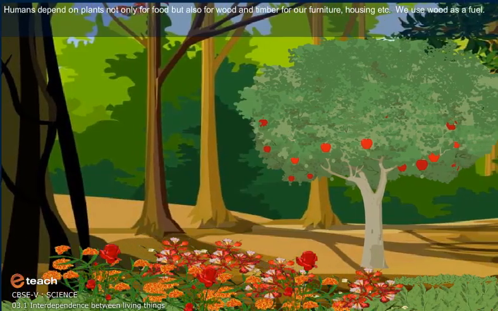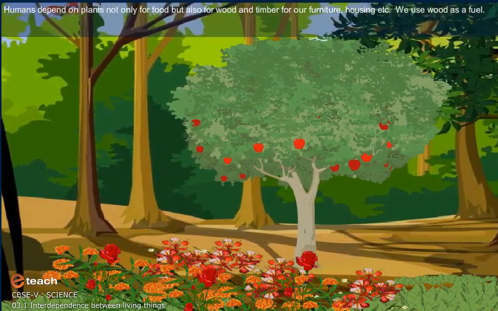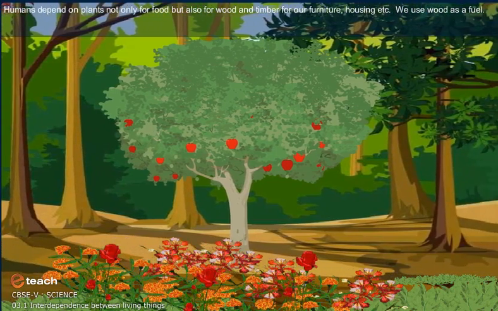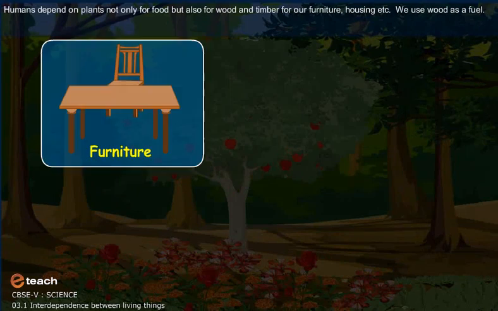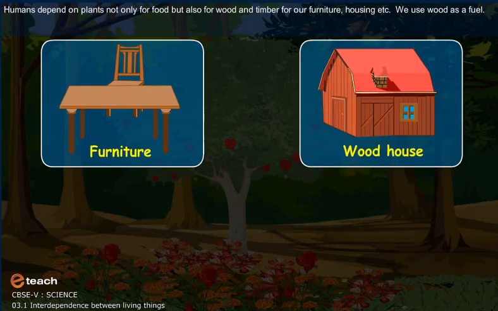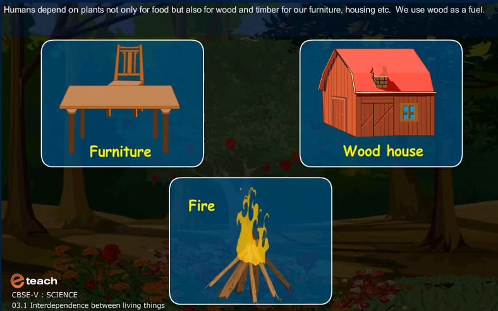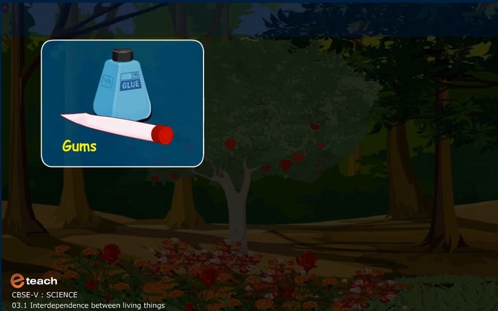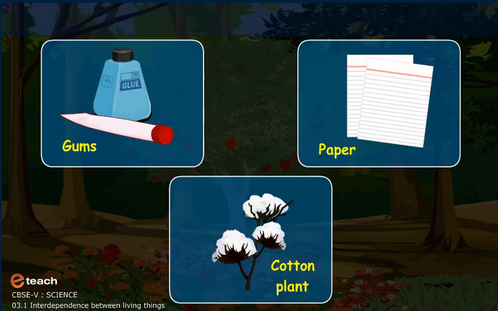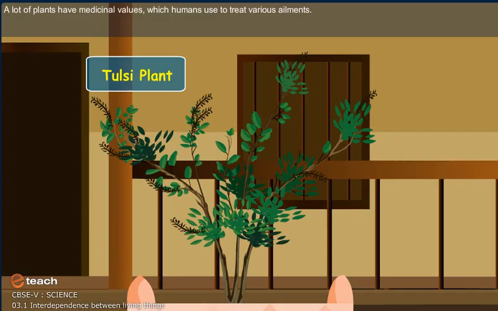Humans have an unbreakable bond with plants. We depend on plants not only for food but also for wood and timber for our furniture, housing, etc. We use wood as a fuel. Plants give a whole lot of byproducts like gums and resins which are used by us. Paper and cloth are made from wood and plant fiber. A lot of plants have medicinal values which humans use to treat various ailments.